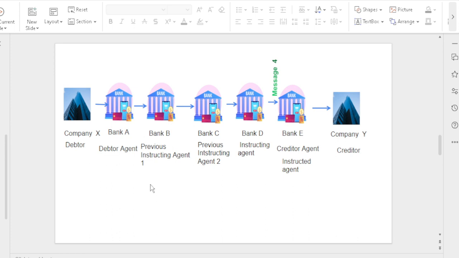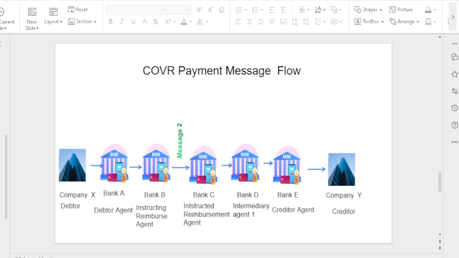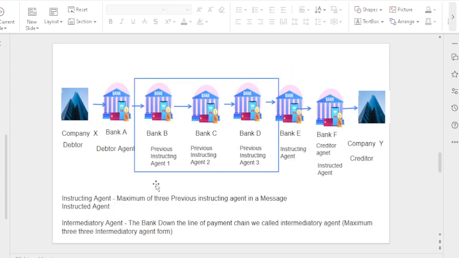In total, how many previous instructing agents can appear in a single payment life cycle? As per the ISO 20022 regulations, only three previous instructing agents can appear for a single transaction flow, and a maximum of three intermediary agents can appear.